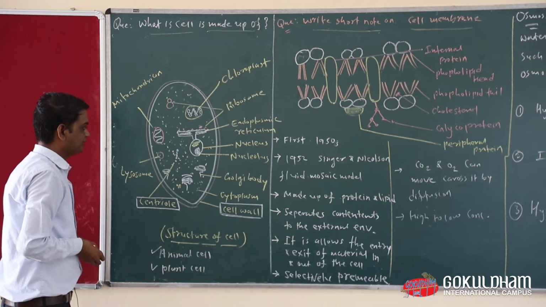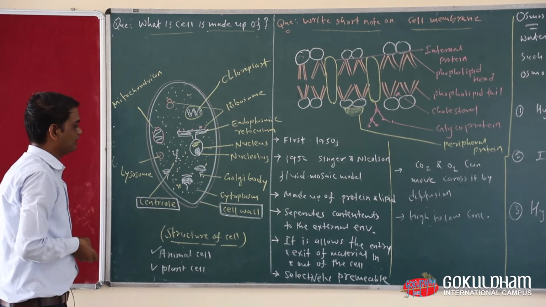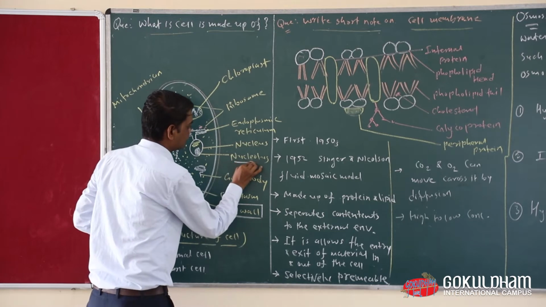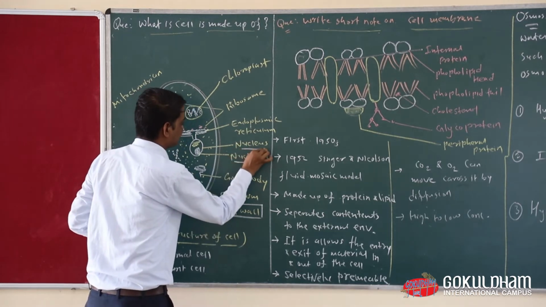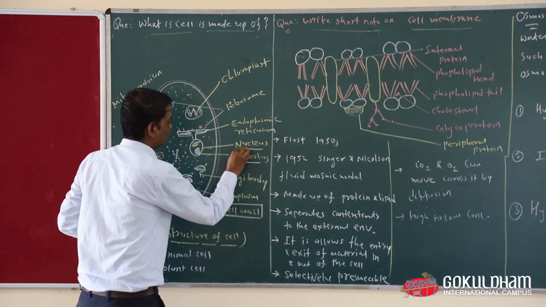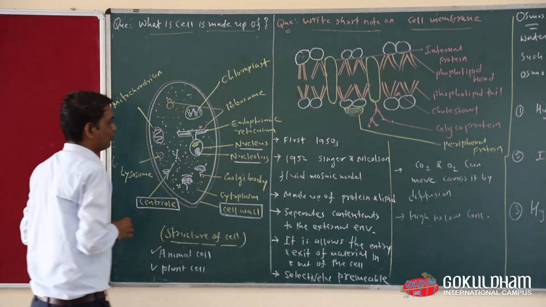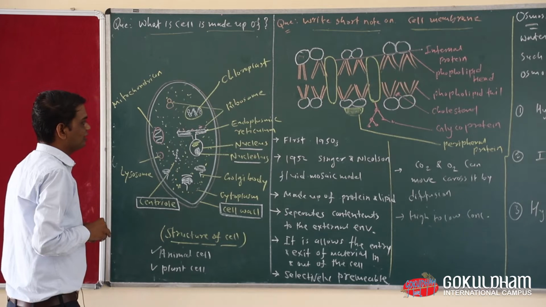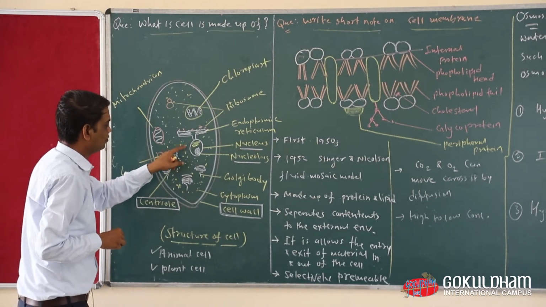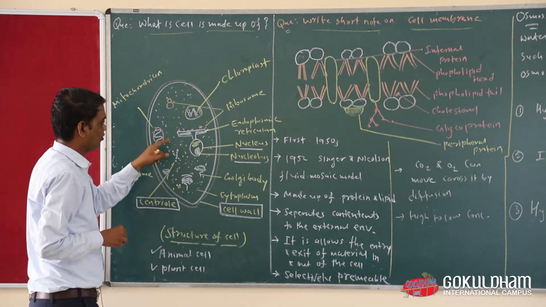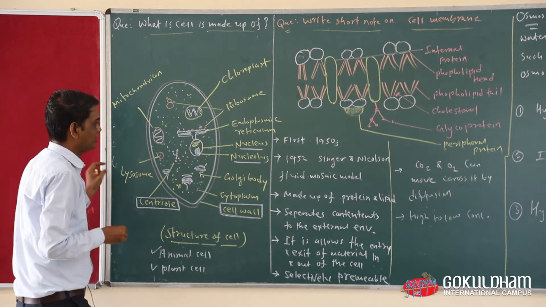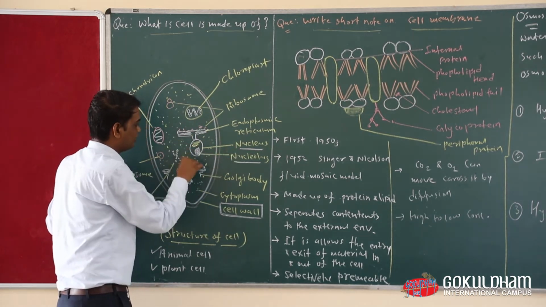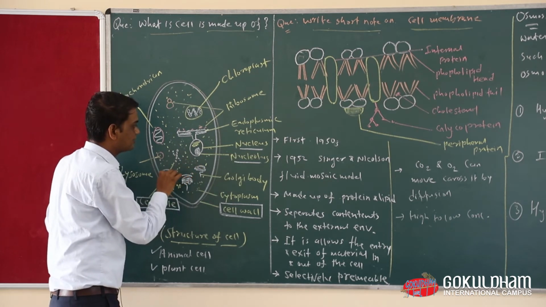Now let's see how many organelles are present in a cell. The first one is the nucleus. What is the function of the nucleus? The nucleus controls the whole activity of the cell.